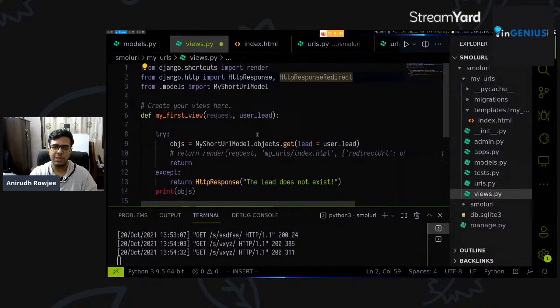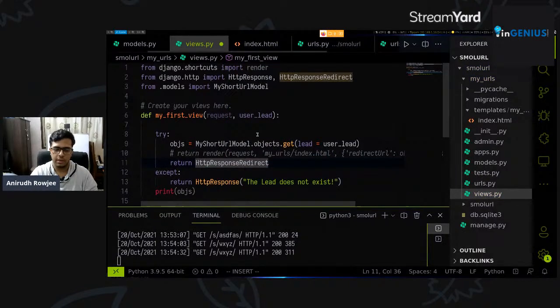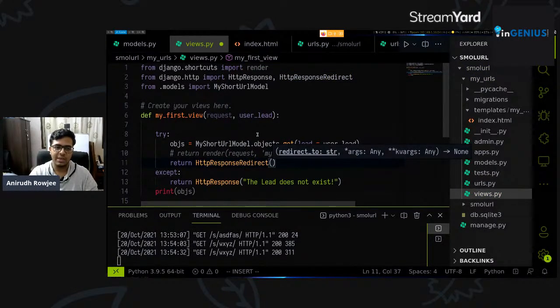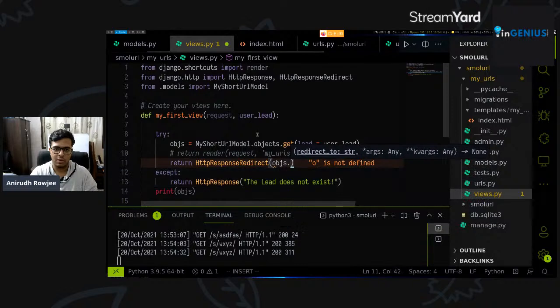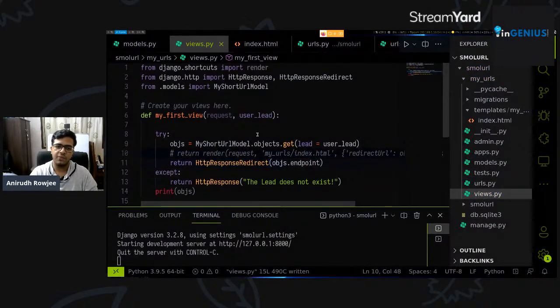Yeah, so an HTTP response redirect, right? So instead of having to render the entire template to get them to do that, you can just do a return HTTP response redirect, right? And you can redirect them to the objects.endpoint.